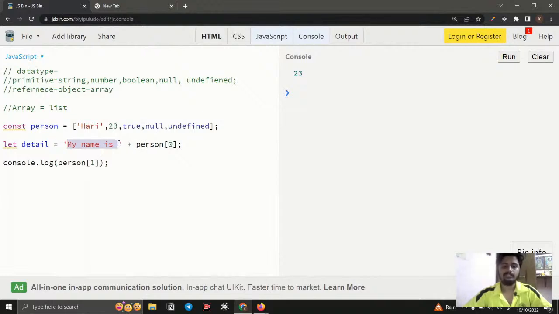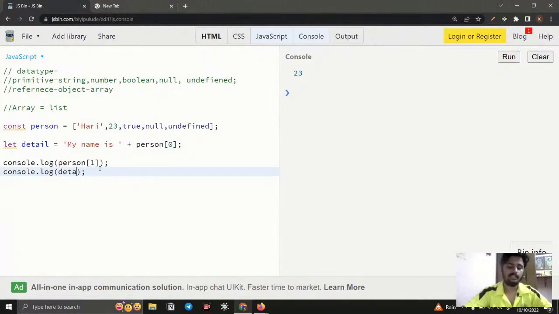And here you can see, because it is wrapped in double quotes. And here I say person, right? So person, what is meant by 0? It is also going to be a string, so it goes for an array and checks the 0th index, so that is going to be an array. So if I call the detail, it will show me my name is Hari, it is going to display it. Let me check whether it is correctly added or not.